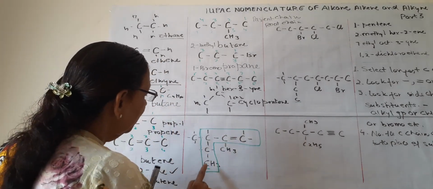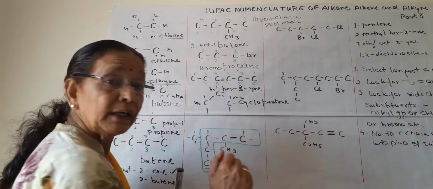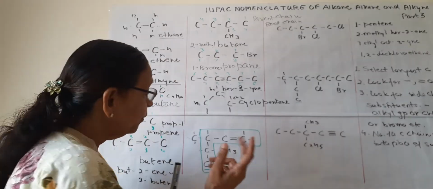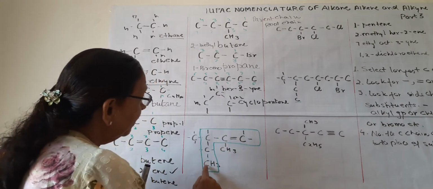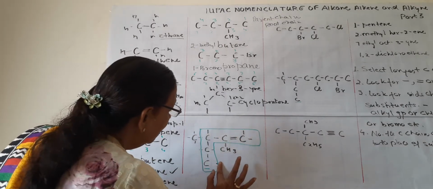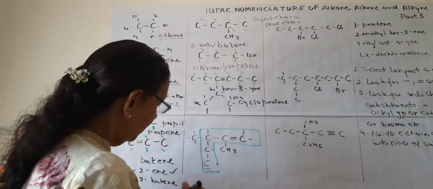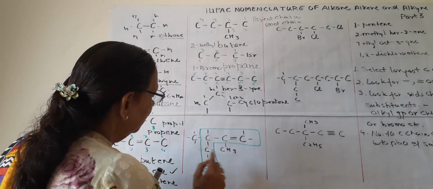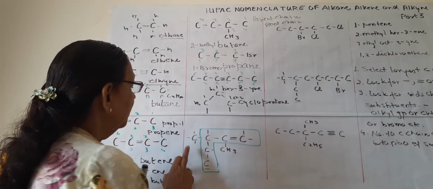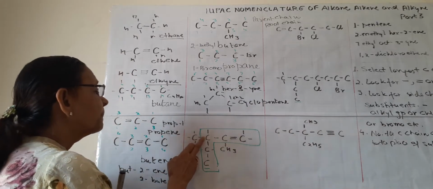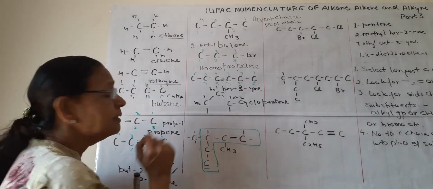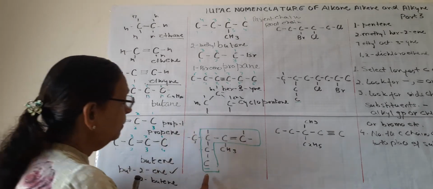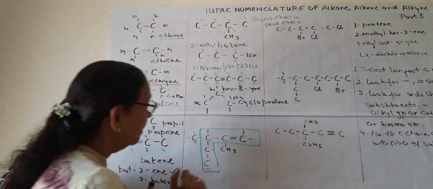Suppose we count from here 1, 2, 3, 4, 5. It is just bending. So the longest carbon chain here has 5. This CH3 you can write only as C and later we fill with H. And this C is a substituent on this carbon. So this is the longest carbon chain.